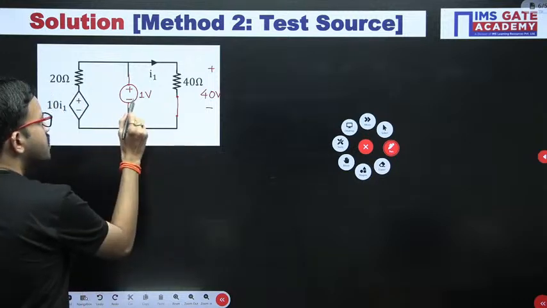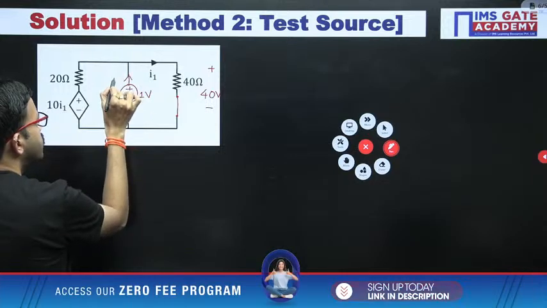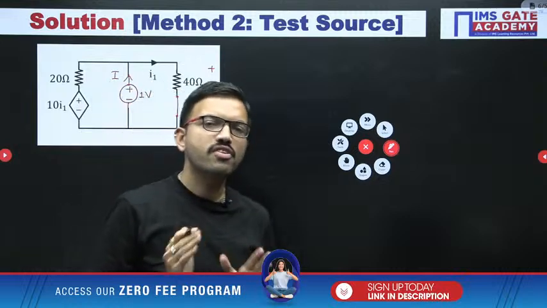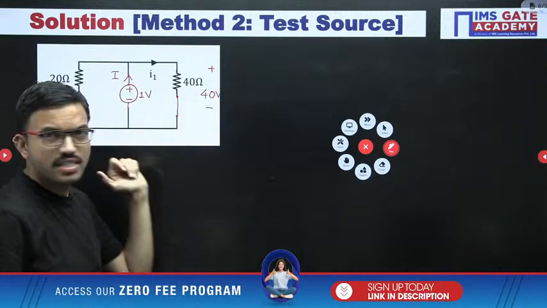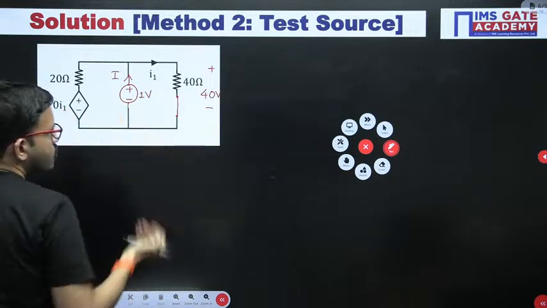Now, since you have connected the 1 volt source, with respect to this source the current I is flowing like this. We have to find this current. After that, you can apply Ohm's law, and with the help of that you can find the RTH. That's all.